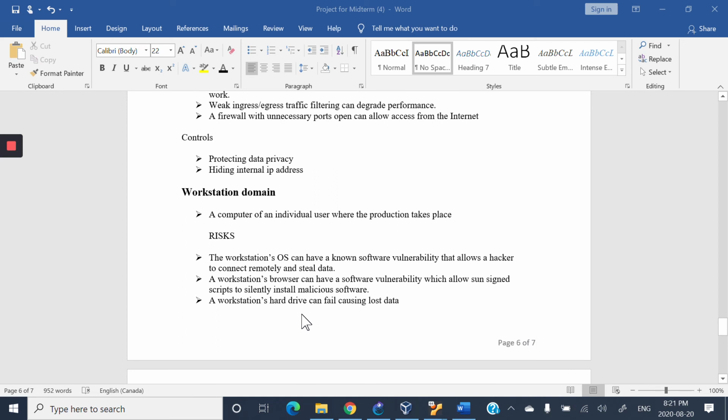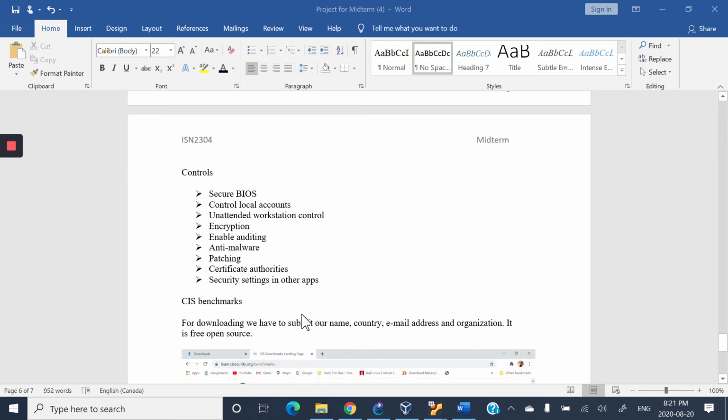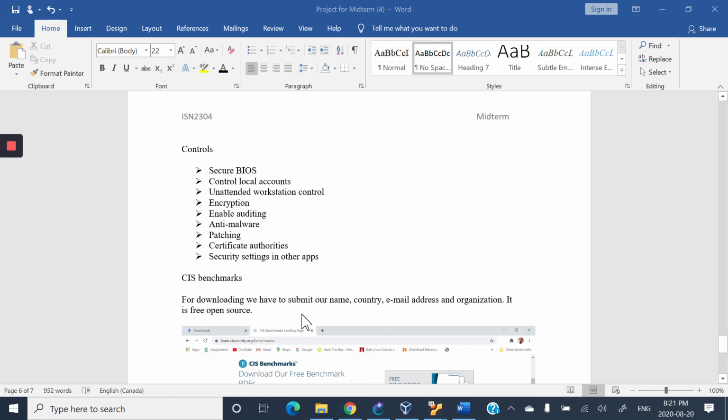Workstation domain. It is the individual user where the production takes place. What are the risks? The operating system can have a known software vulnerability that allows a hacker to connect remotely and steal the data. Browser can have a software vulnerability which allows unsigned scripts to silently install malicious software. A hard drive can fail, causing lost data. Controls: secure BIOS, control local accounts, unattended workstation control, encryption, enable auditing, anti-malware patching, certificate authority, security settings.